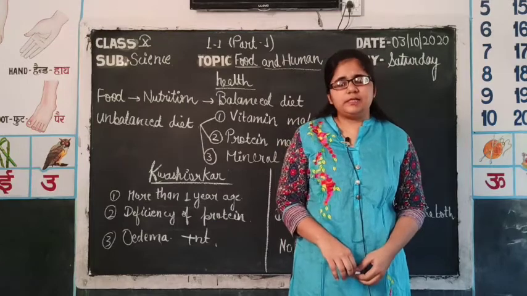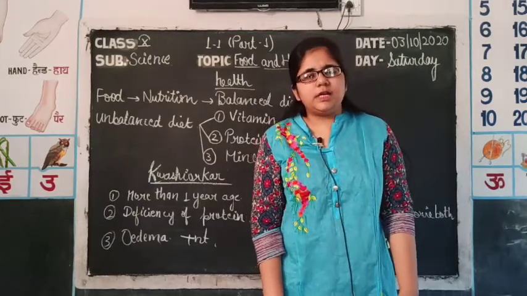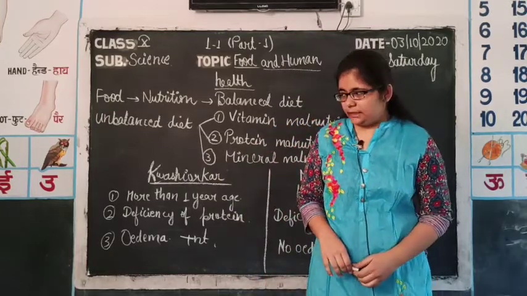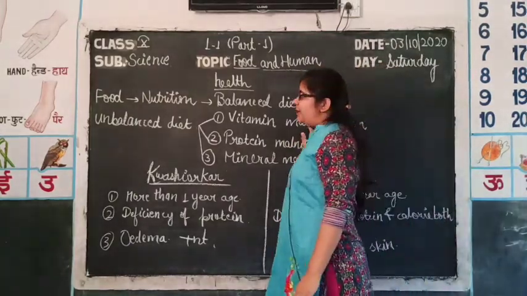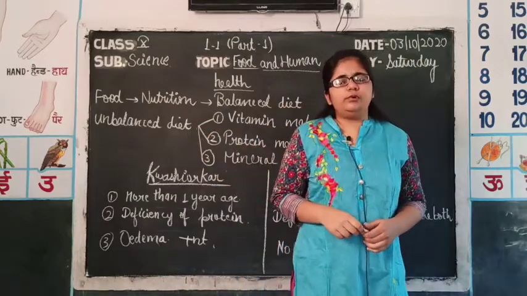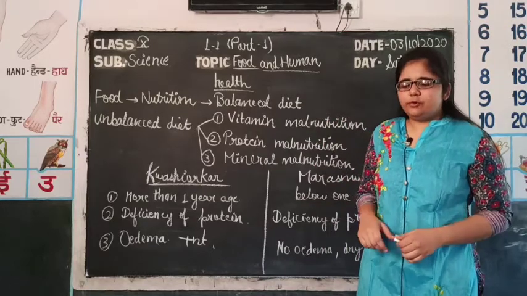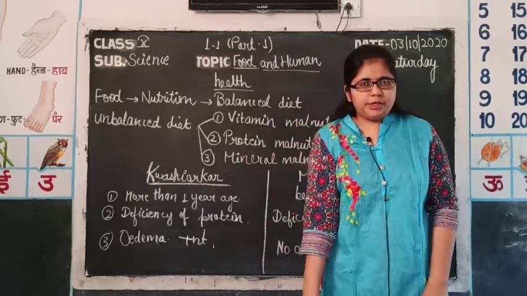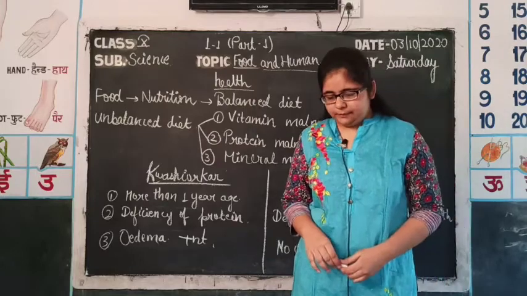In the previous class, we completed our discussion on light, and today we will start our new chapter, chapter number 1, that is food and human health. So, first of all, food. From food, we get mainly nutrition. Nutrition acts like a fuel to our body. That means it provides energy to our body just like fuel provides to the vehicles. So, from food we get nutrition which helps in maintaining physical as well as mental health.